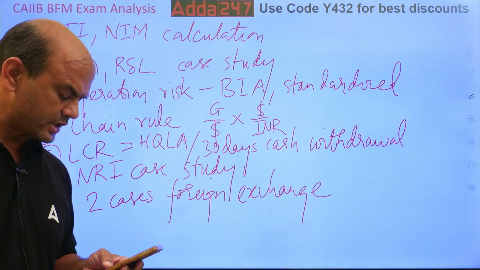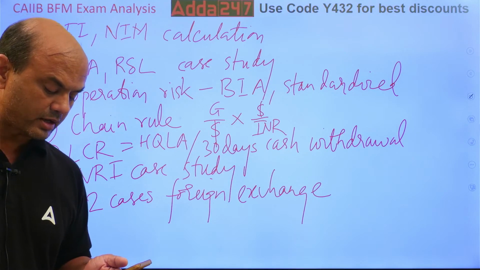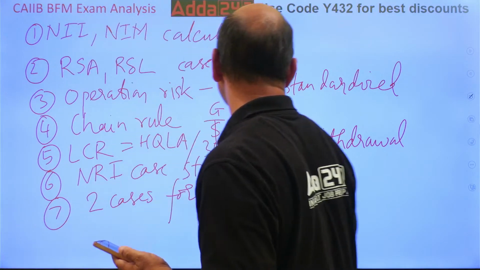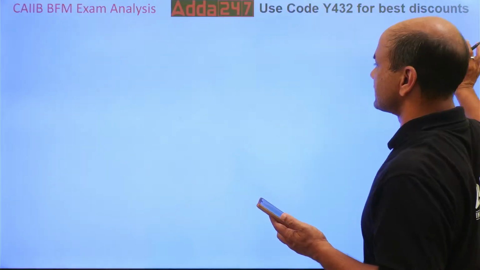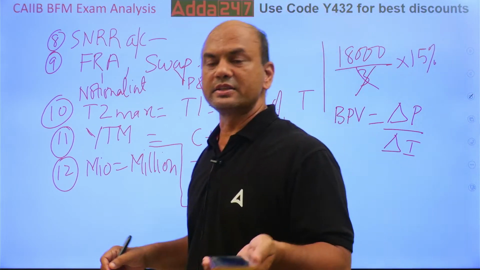One question was asked on MRR. See, what is MRR basically? MRR is basically minimum required reserves.